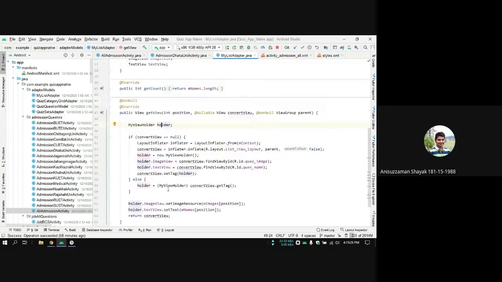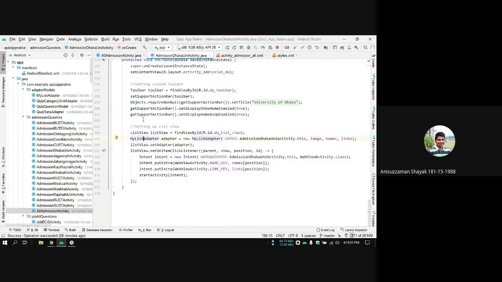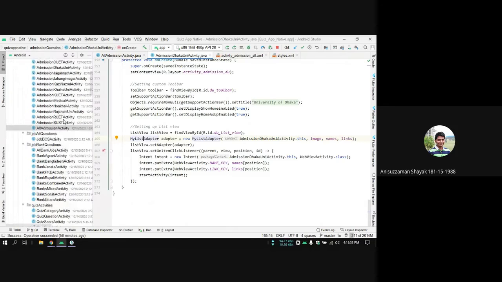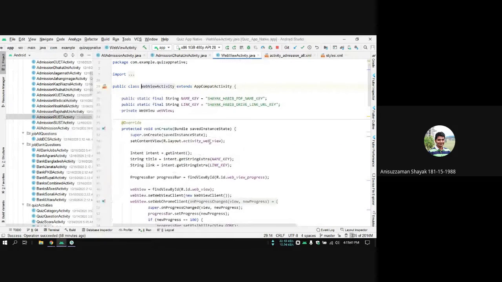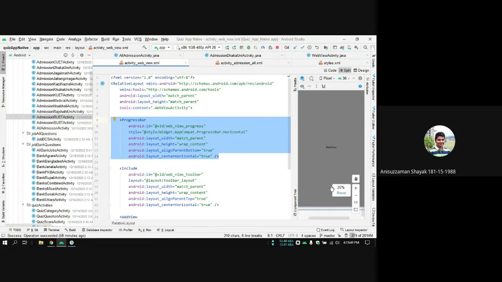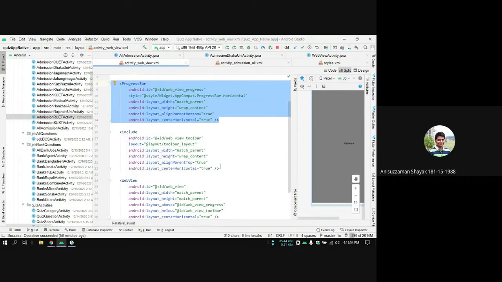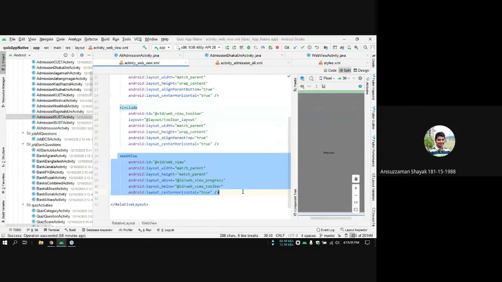Okay, not much else to see in this. Now let's go to the web view activity. Let's see how that works. I can go from right here. So this is the web view activity. Let's look at the layout design. This is very simple. There is just a progress bar at the bottom of the screen that will show the progress of loading. And this is the toolbar, and this is just a web view.